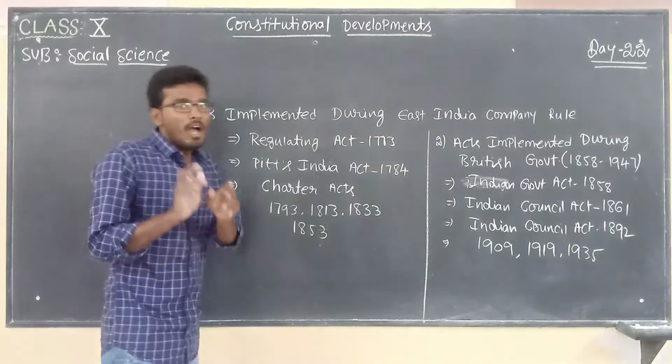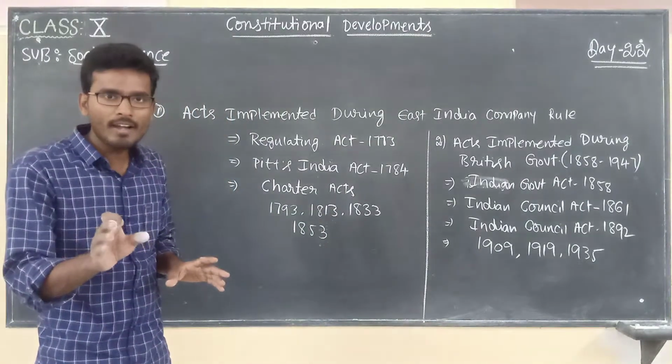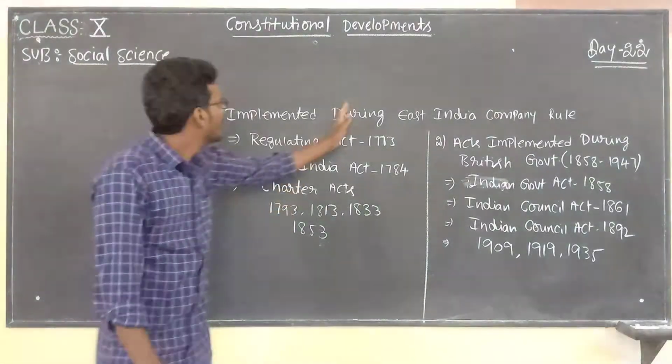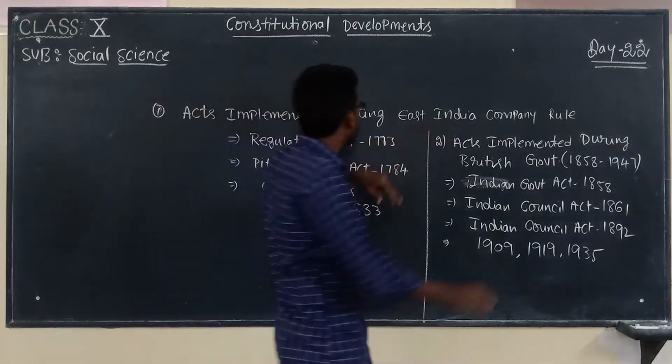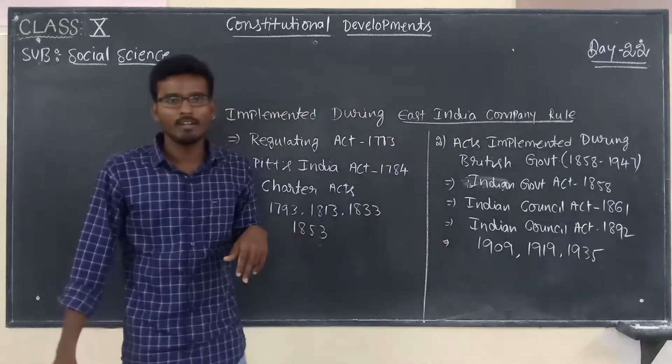So now, I hope you are clear with the structure of this lesson. So far, until the last class, we discussed the acts implemented during the rule of East India Company.